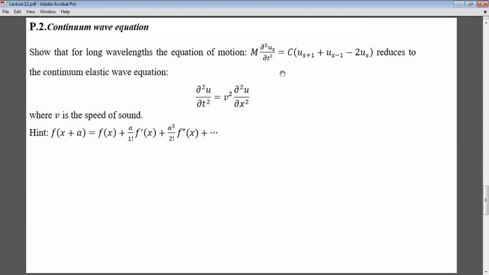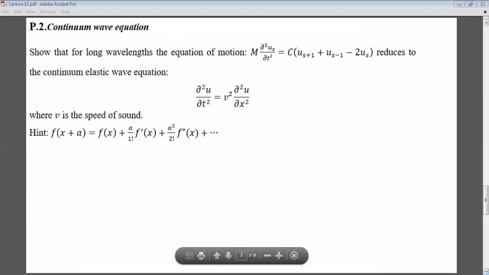It's not a function of s. It's not like I have this point here and this point here and this point here. It's like a continuum equation. They are very, very close to each other. Forgive me because I cannot draw them in a better way. If we consider them to be a continuum function, then I can take the derivative of u as a function of x, and here I can use this hint, which is f of x plus a is equal to f of x plus a over 1 factorial f prime of x plus a square over 2 factorial f double prime of x, etc. So let's see the solution.